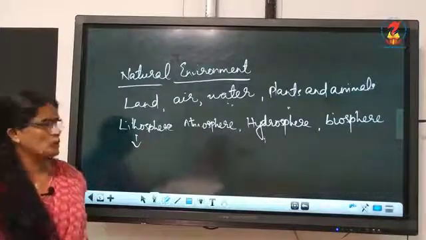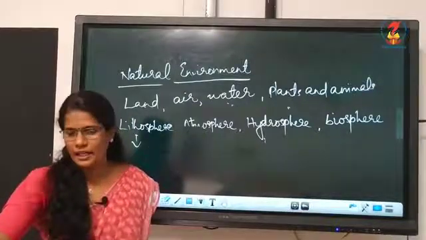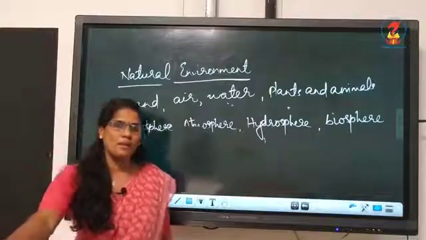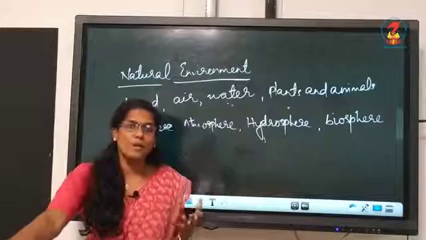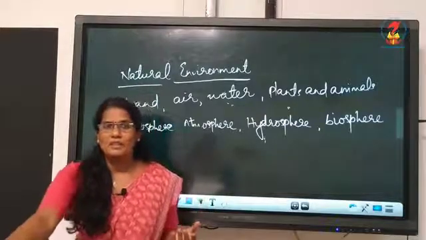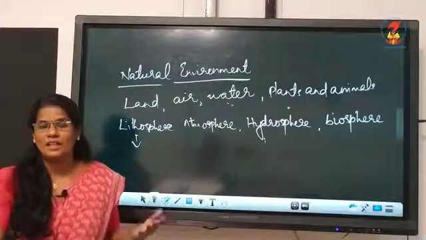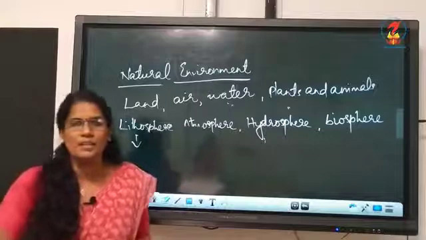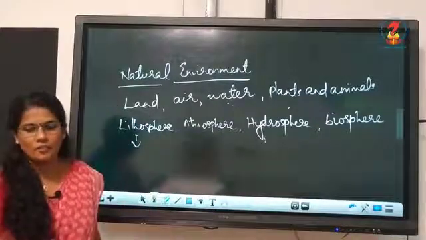Coming to hydrosphere. What is hydrosphere? Second paragraph. The domain of water is known as hydrosphere. So hydrosphere, you can see Earth is called a blue planet. Why? Because when you look at it from space, Earth's color is blue. Why? What that means? 3/4 of the Earth is covered with water bodies. So you have sea, oceans, rivers, lakes. All these come under the term hydrosphere. So hydrosphere is the domain of water.